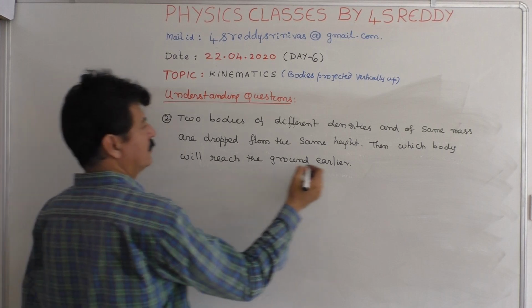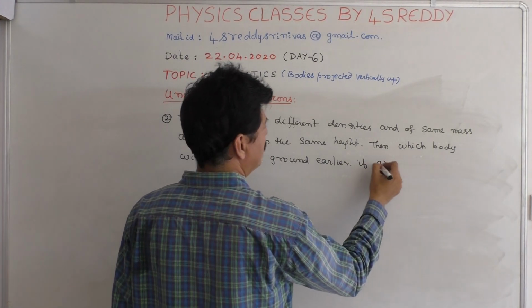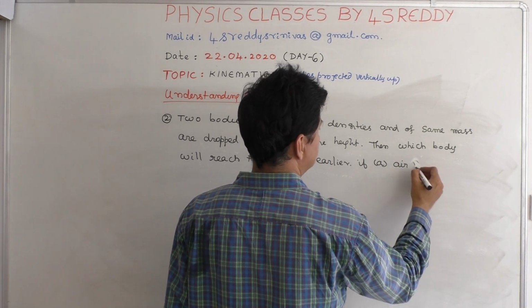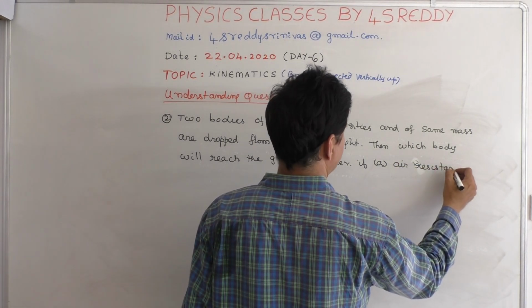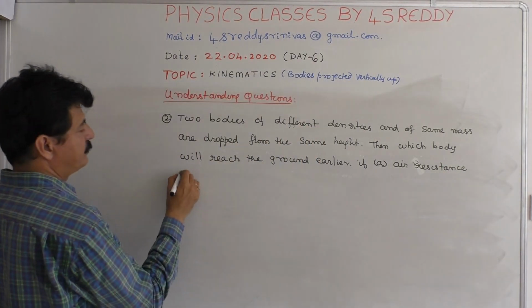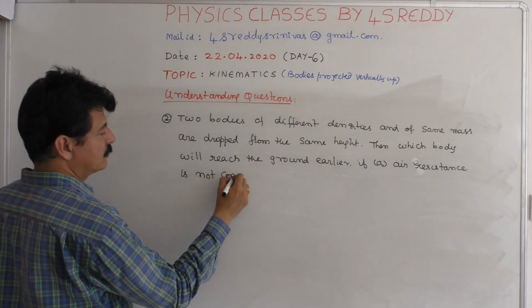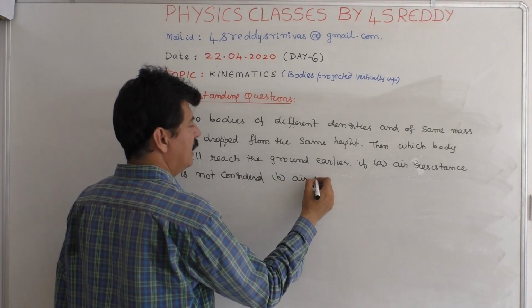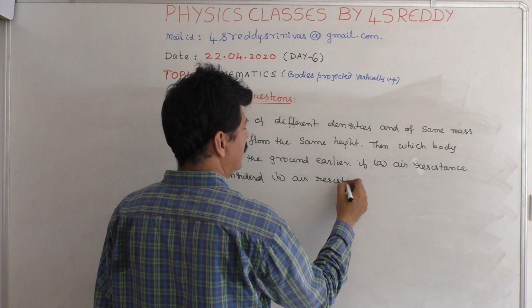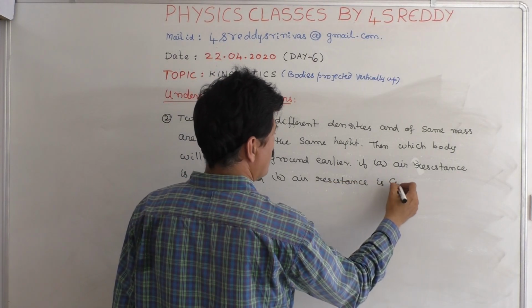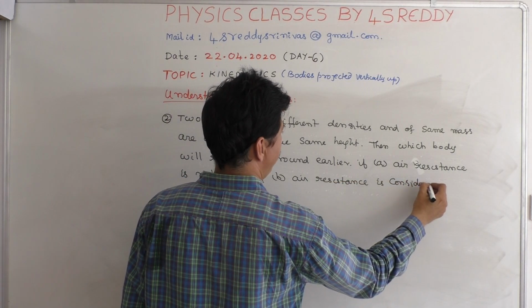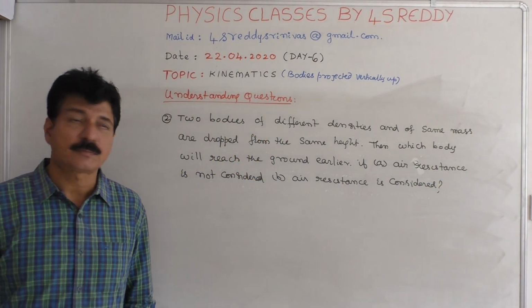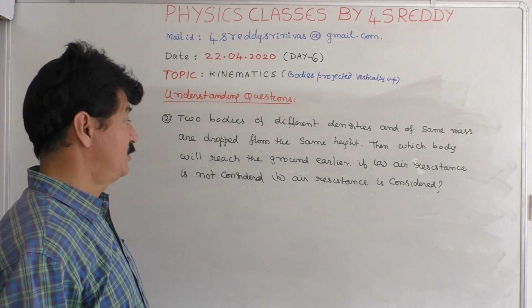A bit, if air resistance is not considered, B bit, air resistance is considered. In that case, what happened? Air resistance is not considered.